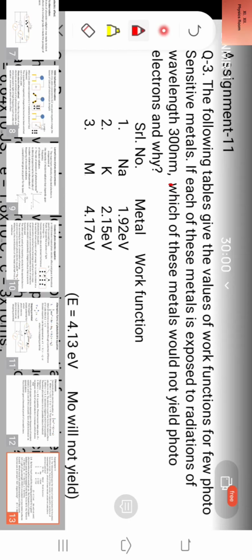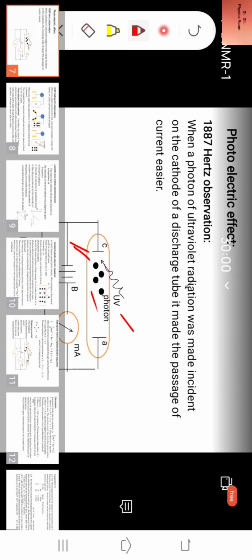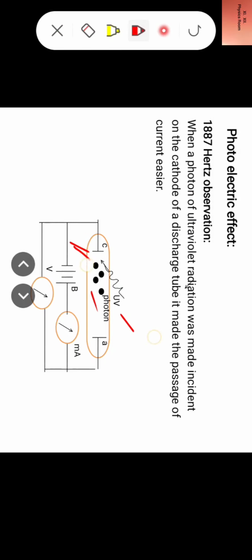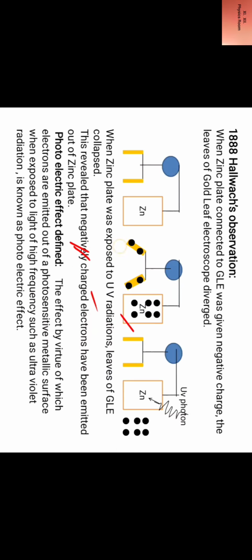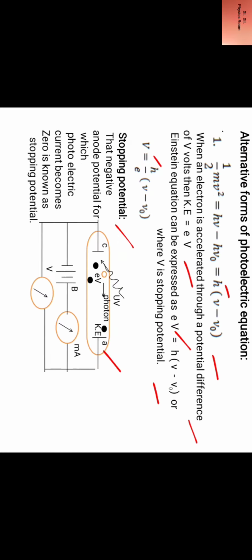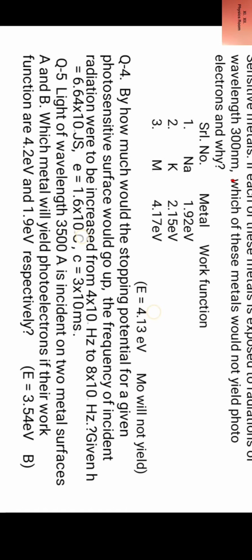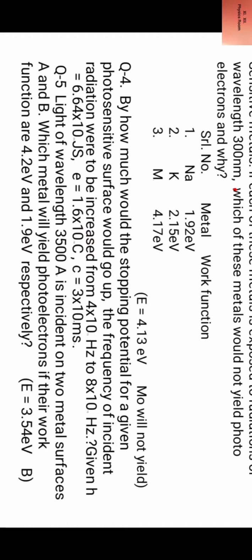Now here we see that metals are sodium, potassium, molybdenum, and work function is 1.92 eV for sodium, 2.15 for potassium, 4.17 for molybdenum.